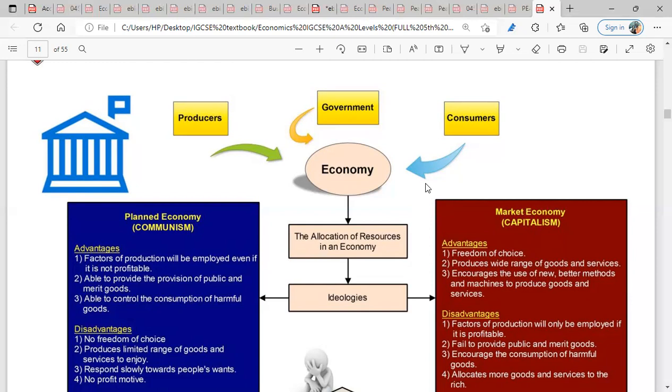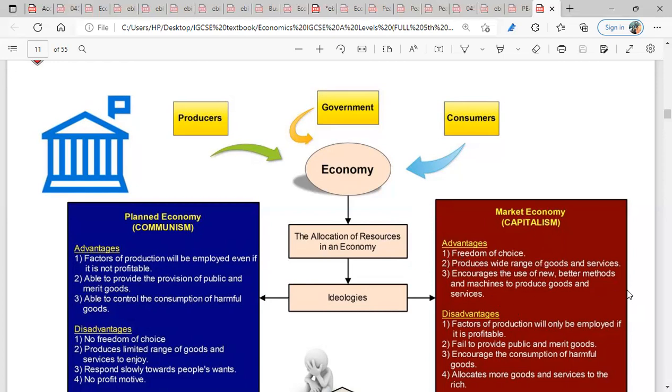Customers can choose to go to a public school. Customers can choose to go to a private school. Customers can choose the kind of private school they want to go to. That is freedom of choice. Customers can choose the kind of career they want to have. That is the freedom of choice. Is it clear?